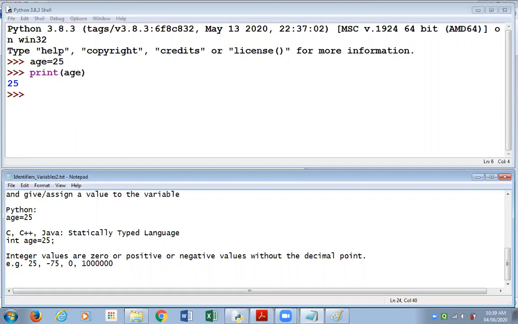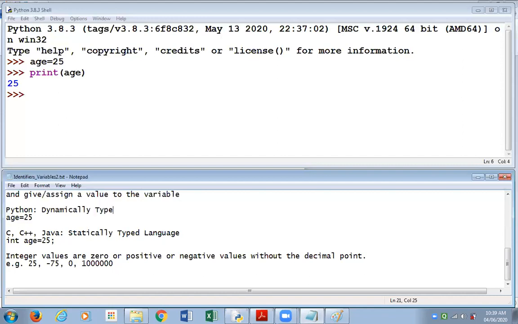We consider C, C++ or Java as statically typed languages, because when you're creating variables, it is necessary for you to specify the type of the variable you want to create. That's what we mean by statically typed. You have to specify the type specifically, whereas you don't have to do that in Python, and so Python is called a